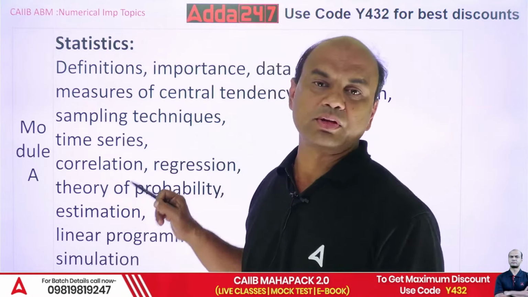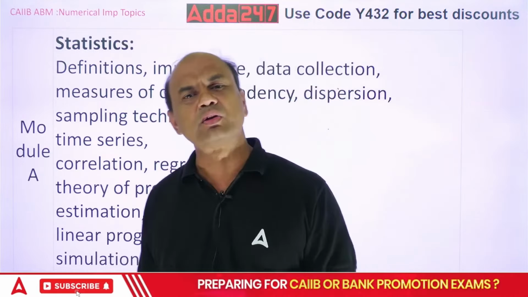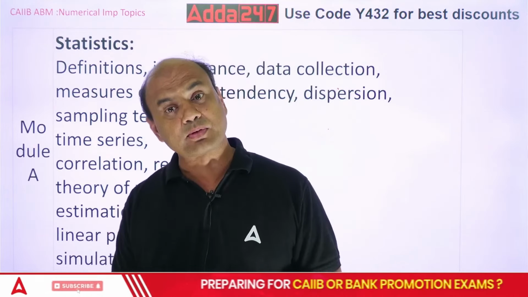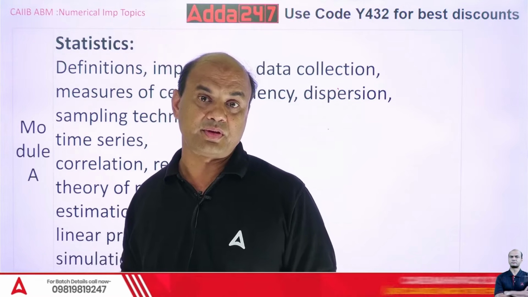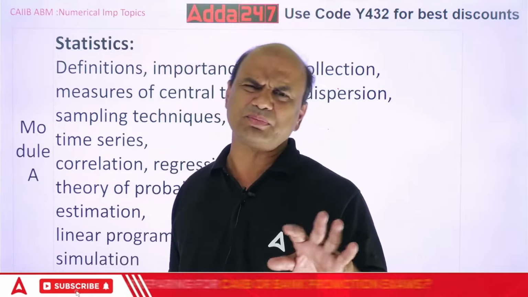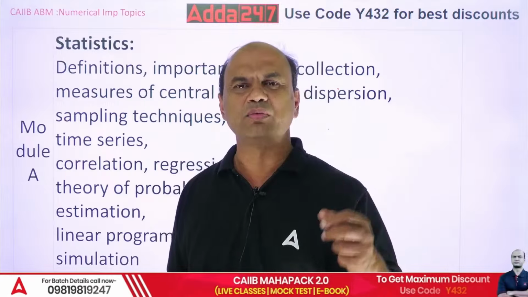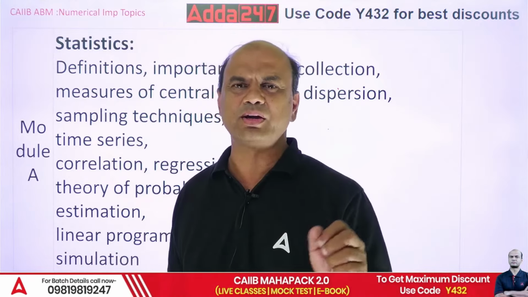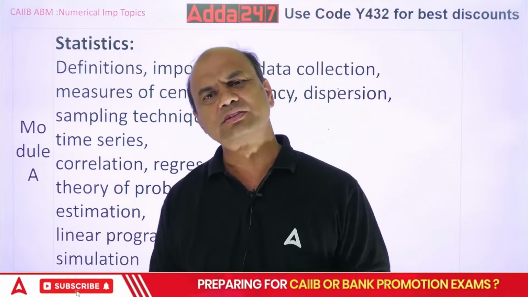Probability is again one of the toughest parts. In probability, you get normal probability, conditional probability, and normal distribution curve probability. Normal probability means the simple one, like in a bag there are 10 green balls, 2 white balls, or a pack of cards.